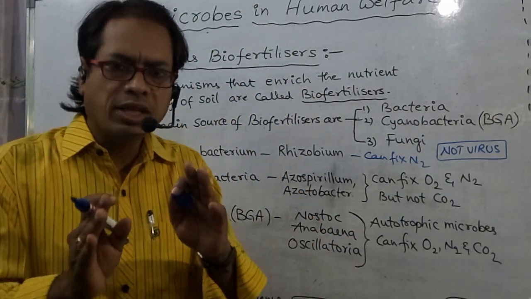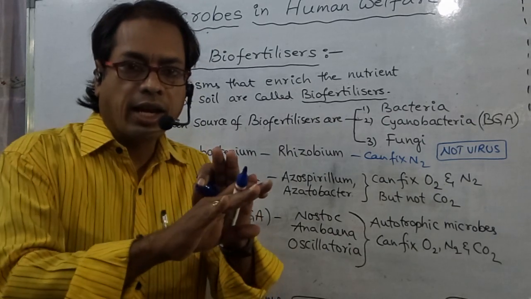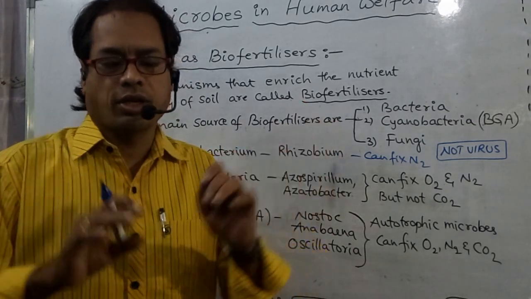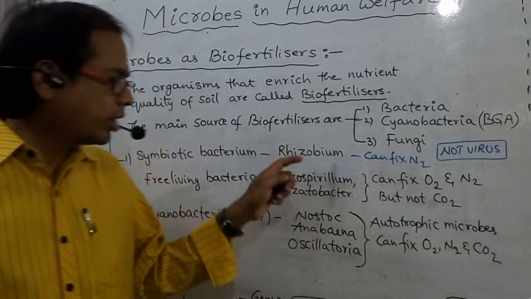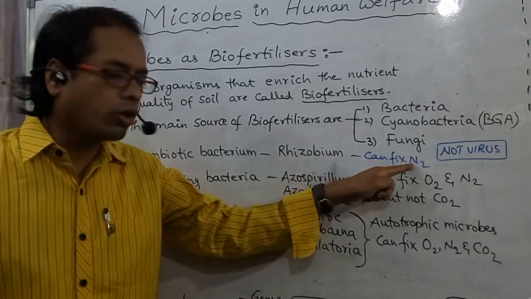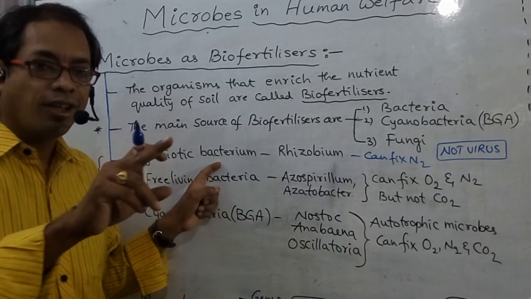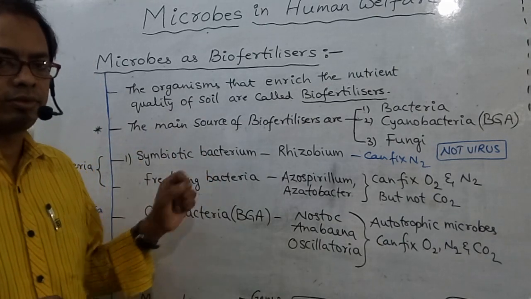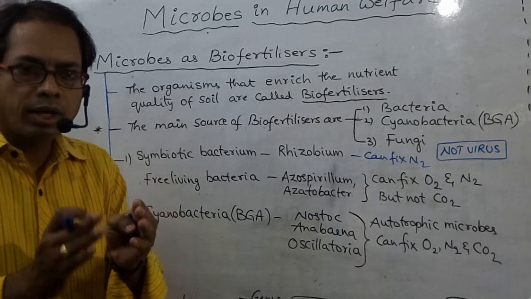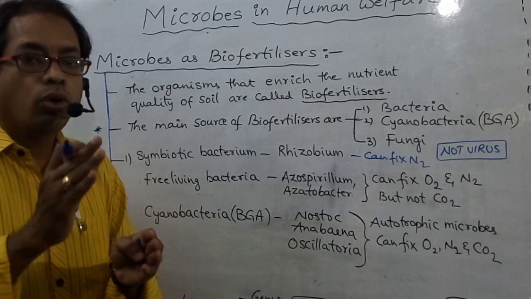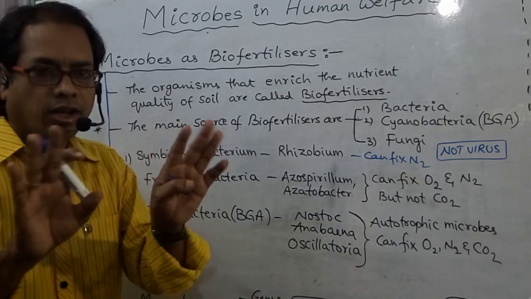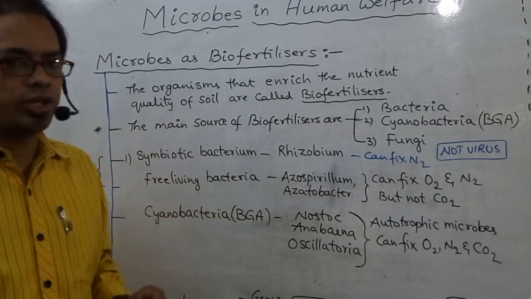When Rhizobium is in free living state, it is unable to fix nitrogen. That point you have to remember, my dear students. Rhizobium can fix nitrogen only in symbiotic association, not in free living association.